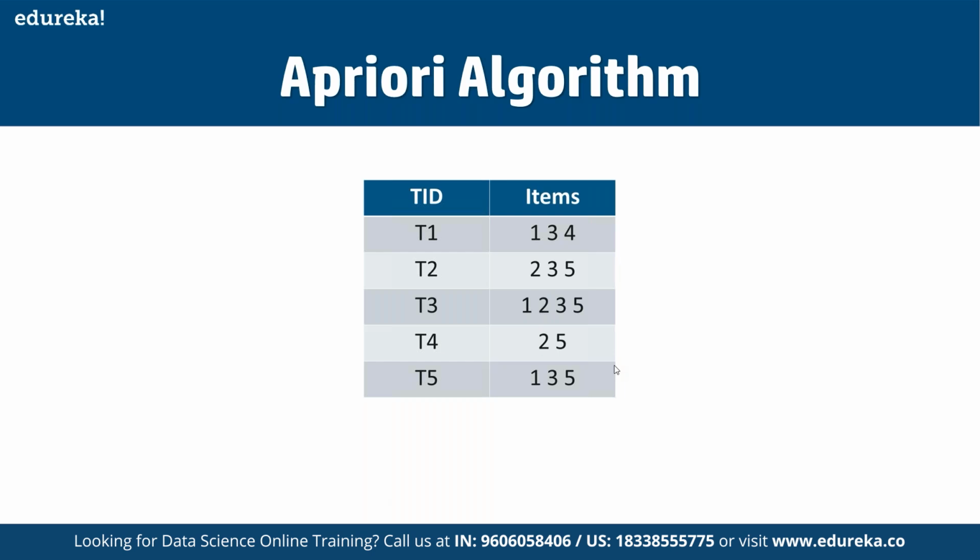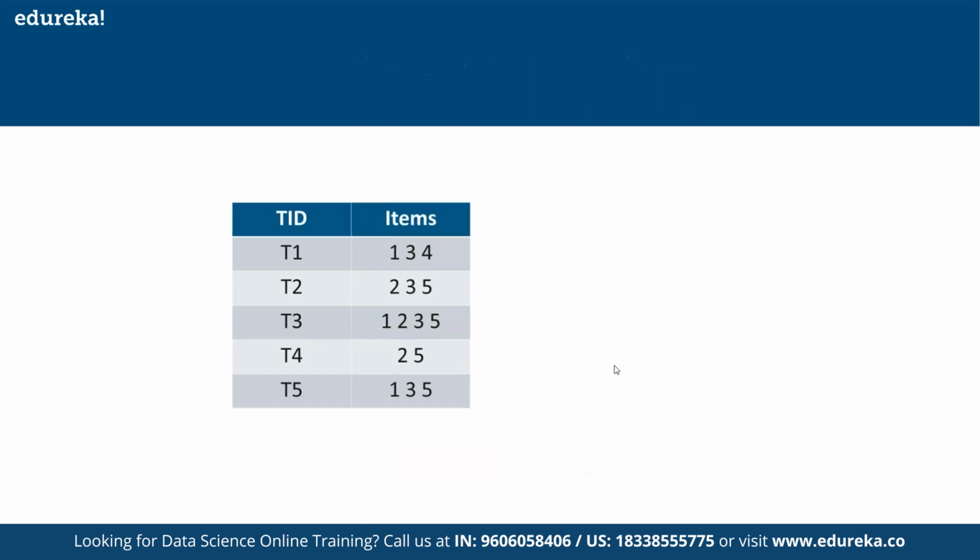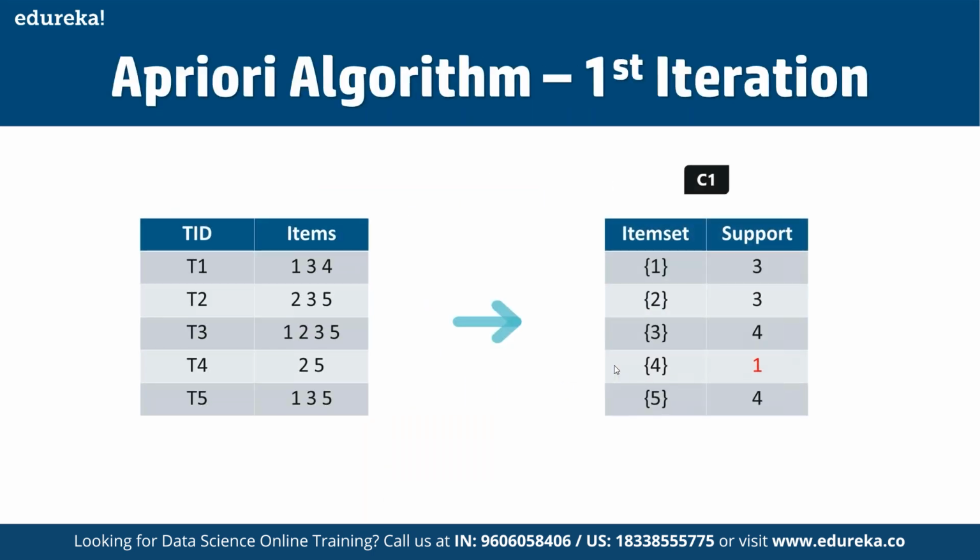So if we talk about the first iteration, let's assume the support value is 2. Then we can create the item sets of size 1 and calculate their support values, as you can see here. The item 4 has a support value of 1, which is less than the minimum support value.